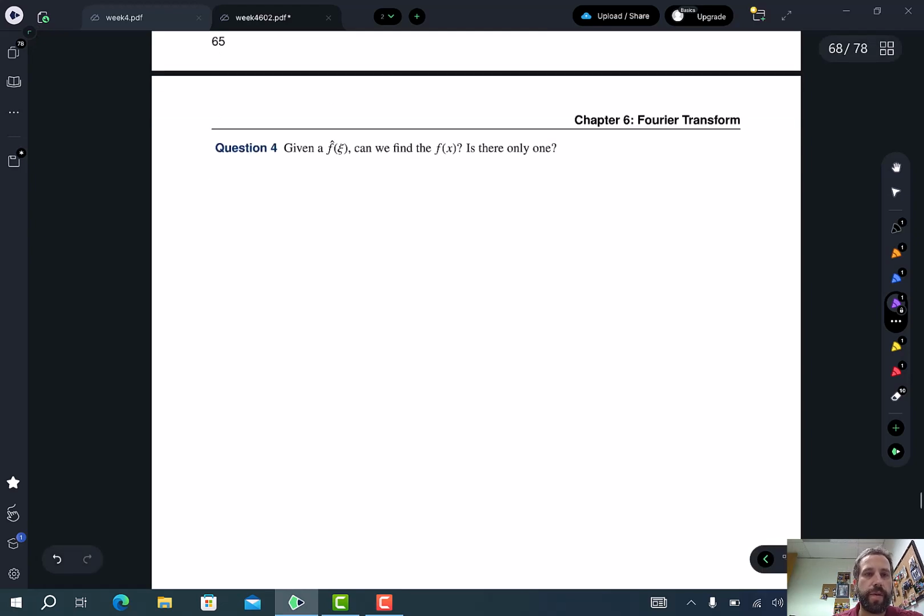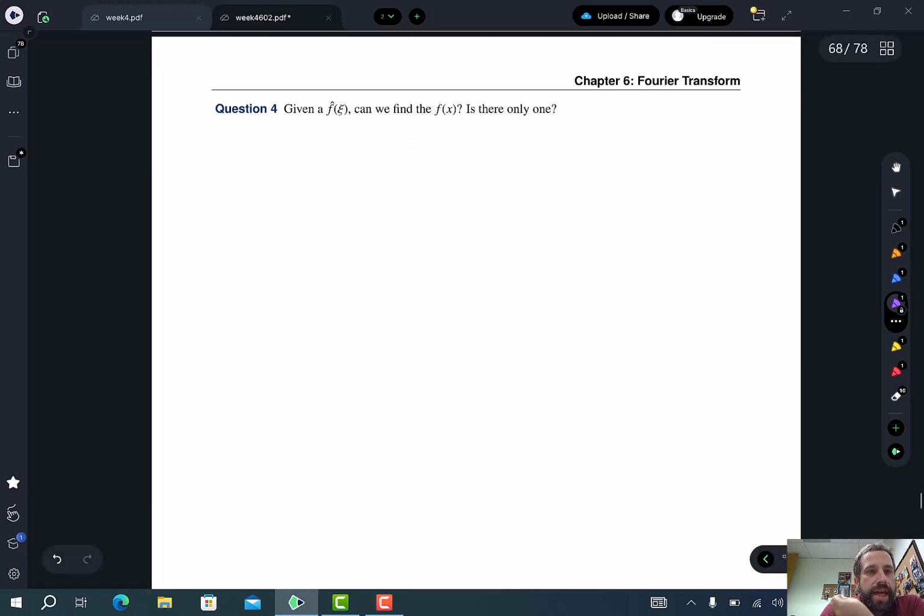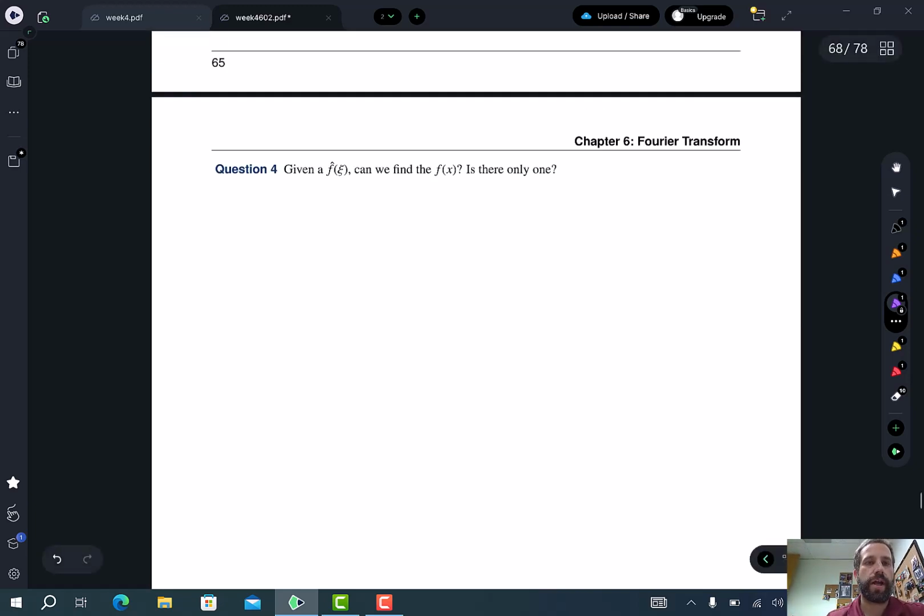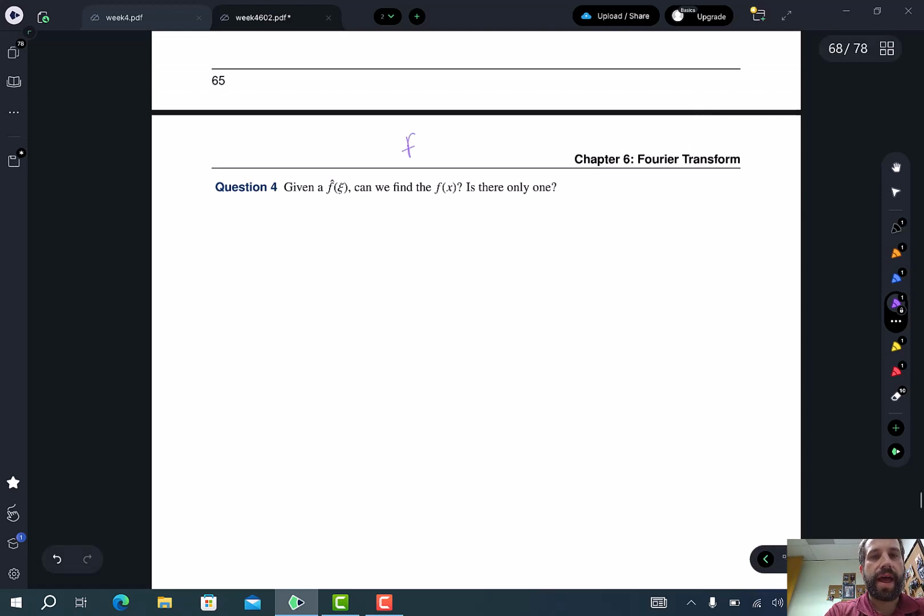Basically, this question is asking two things. One, if we have a Fourier transform of a function, can we in principle recover f? In other words, given a Fourier transform of a function, are there multiple functions that have it as a Fourier transform? So we've got f hat here. We know that the Fourier transform of f is going to be f hat, and we want to ask whether there could be another function whose Fourier transform is also f hat.